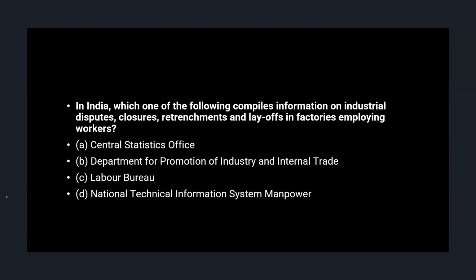Next, in India, which one of the following compiles information on industrial disputes, closures, retrenchments, and layoffs in factories employing workers? CSO, Department of Promotion of Industry and Internal Trade, Labour Bureau, National Technical Manpower Information System. So it is related to the industrial sector, and that too about workers. So who will do this? Labour. It is dealing with labour rights and labour disputes. So which is the closest organization that comes here? Labour Bureau. So this is a very easy question.